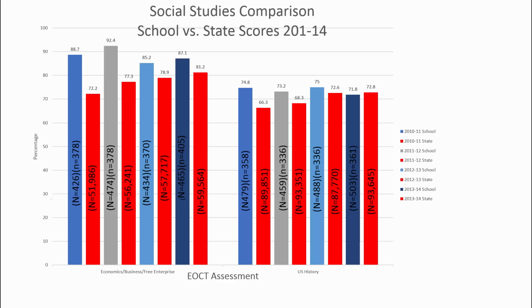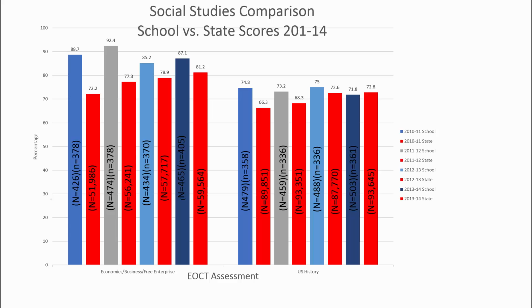Now, as we look over at U.S. history, we're once again looking at students who met or exceeded the assessment. We see here 74.8, with 495 students being assessed and 358 meeting or exceeding.